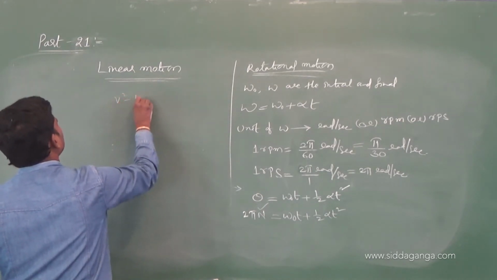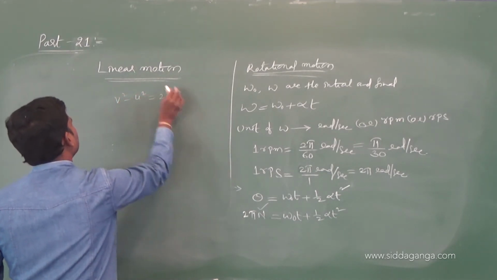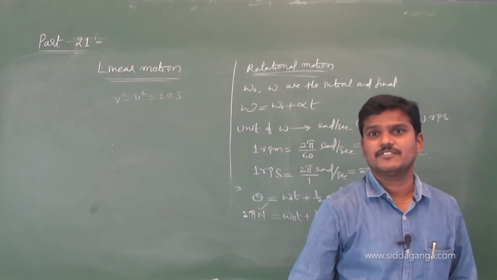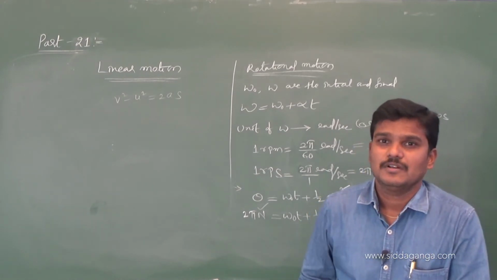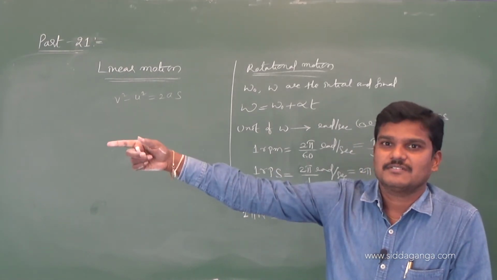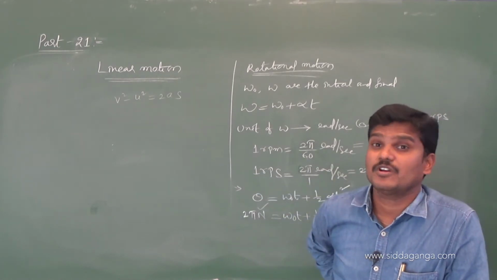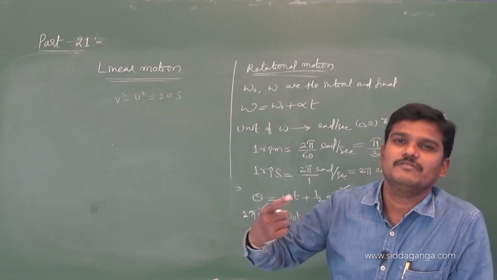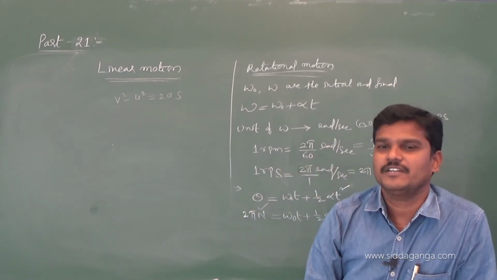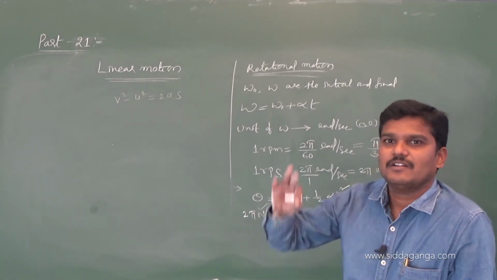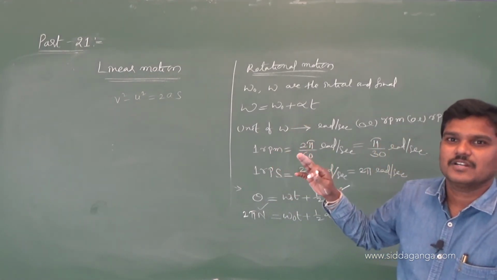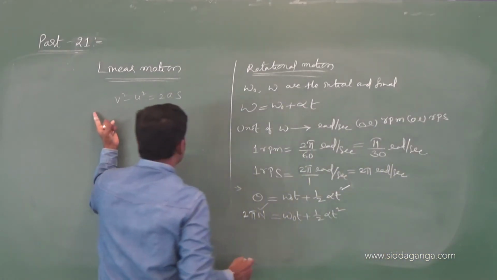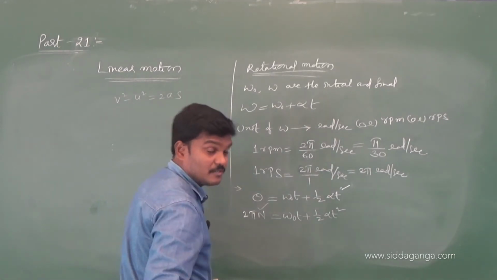Now, you know one more formula from the previous chapter: v square minus u square is equal to 2as. Generally we use this formula when a body comes to rest. If the body starts with some speed u, and the car comes to rest, then how much distance is covered by the car before coming to rest, if the car starts with some uniform acceleration. So whenever the body comes to rest, we can go for the third kinematic equation. I think you know well. Here also, if the wheel comes to rest, then how many rotations it will make. If they ask like that, you can use v square minus u square is equal to 2as. Let me convert that formula.